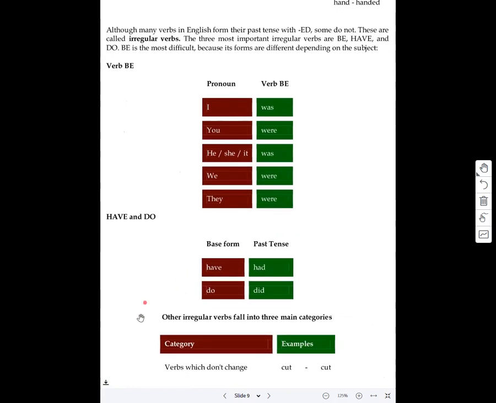Now these are the base forms. For example, I was, you were, he, she, it was, we were. Now with plural, you'll be using were, right? Now the second person pronoun, that is you, will use were. And if we look at have and do, the base form is have and the past tense is had.